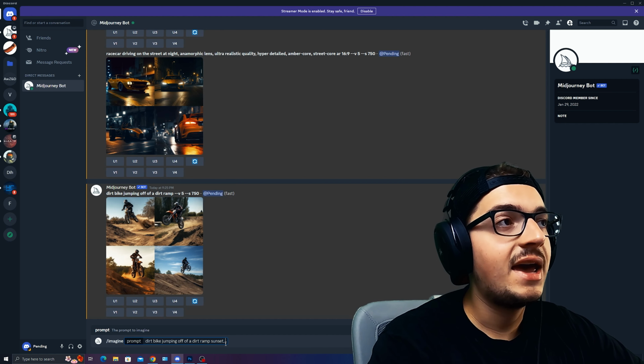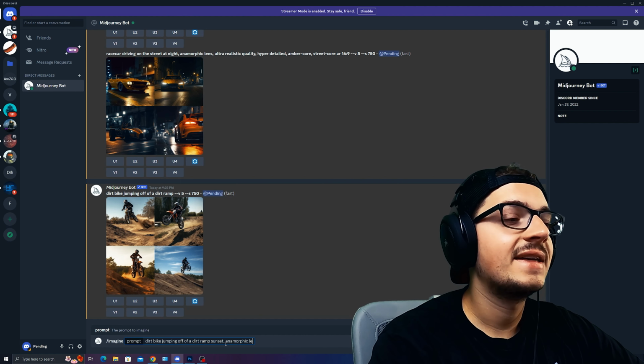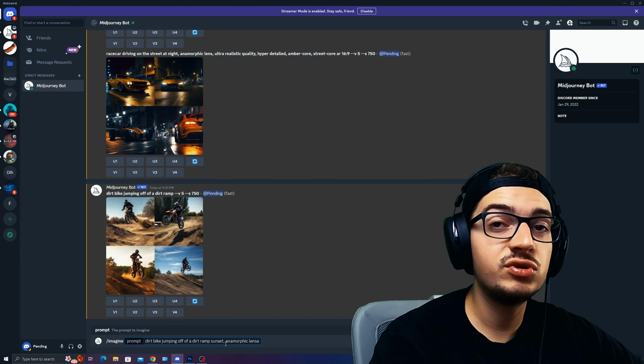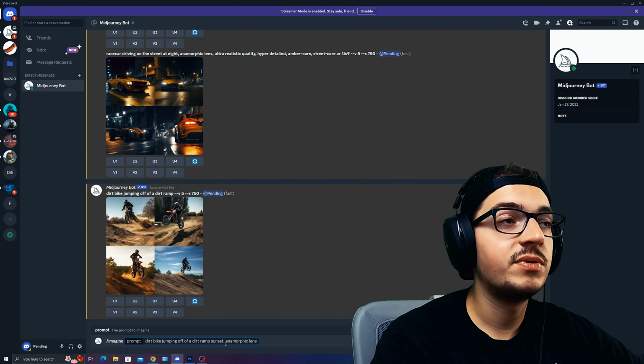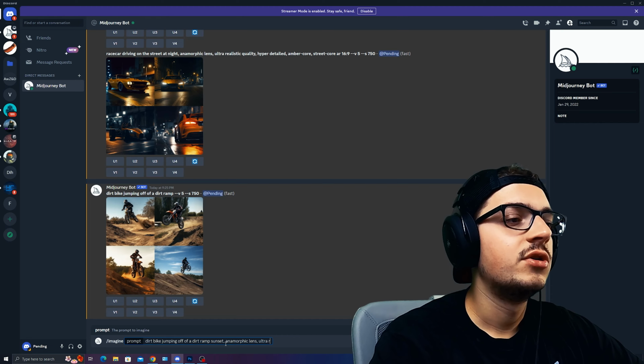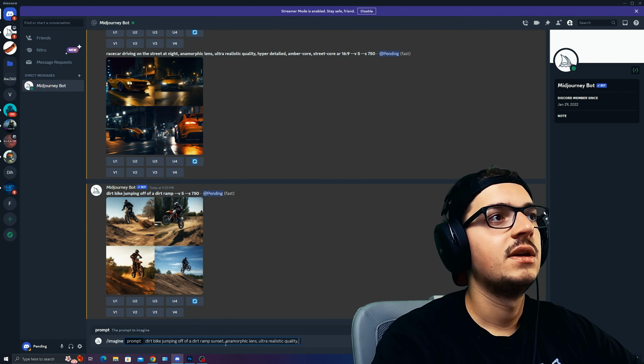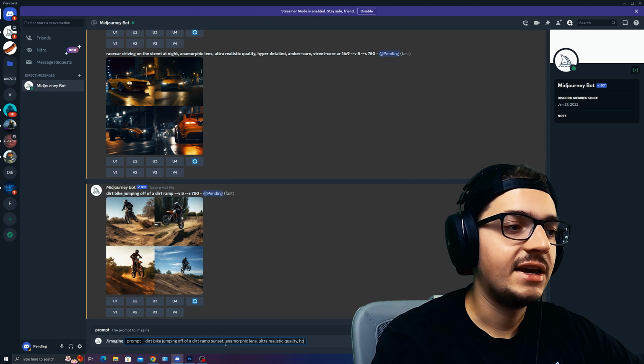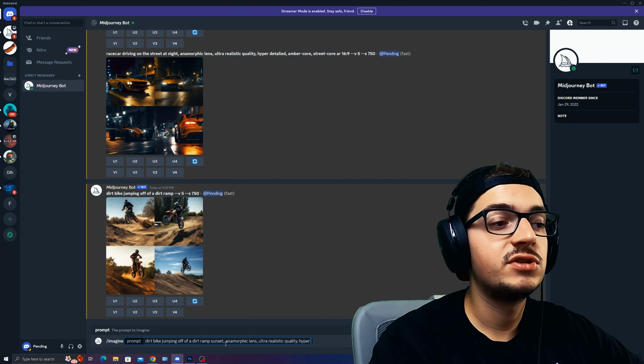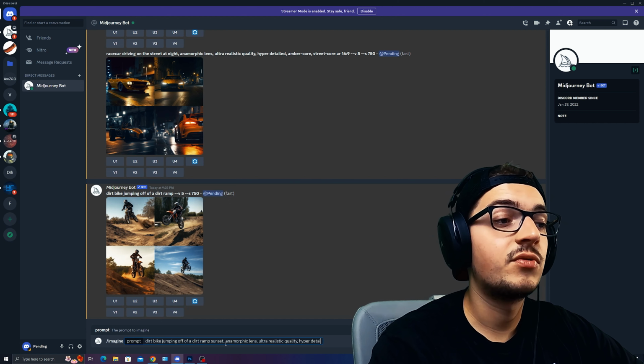We want to add an anamorphic lens. Now you can specify different types of lens. Some people do a 40 millimeter, a 35 millimeter, a 70 millimeter. You can pick different lens if you're used to the different types of styles. So we'll put the lens there with an ultra realistic quality, we'll make it hyper detailed, basically saying you want this photo to be very indistinguishable from reality.